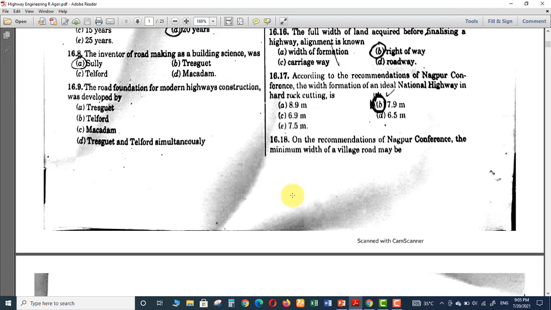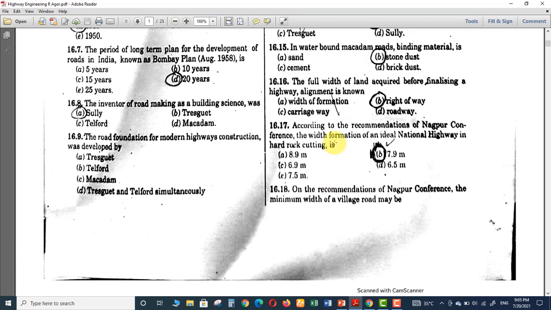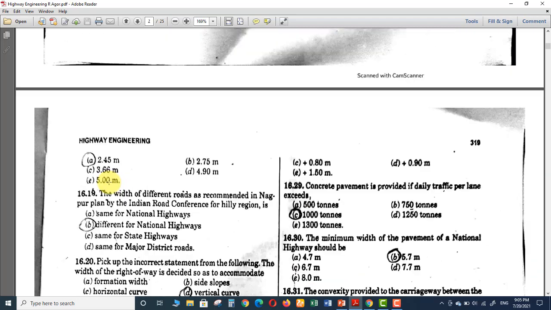The next question is 18, on the recommendations of Nagpur Conference. Again, this question is related to the Nagpur Conference, and this question is again for Indian students, not for Pakistani students. So on the recommendation of Nagpur Conference, the minimum width of a village road may be 2.45 meters. So width formation of national highway is 7.9 meters and width of village road is 2.45. This is the minimum width.